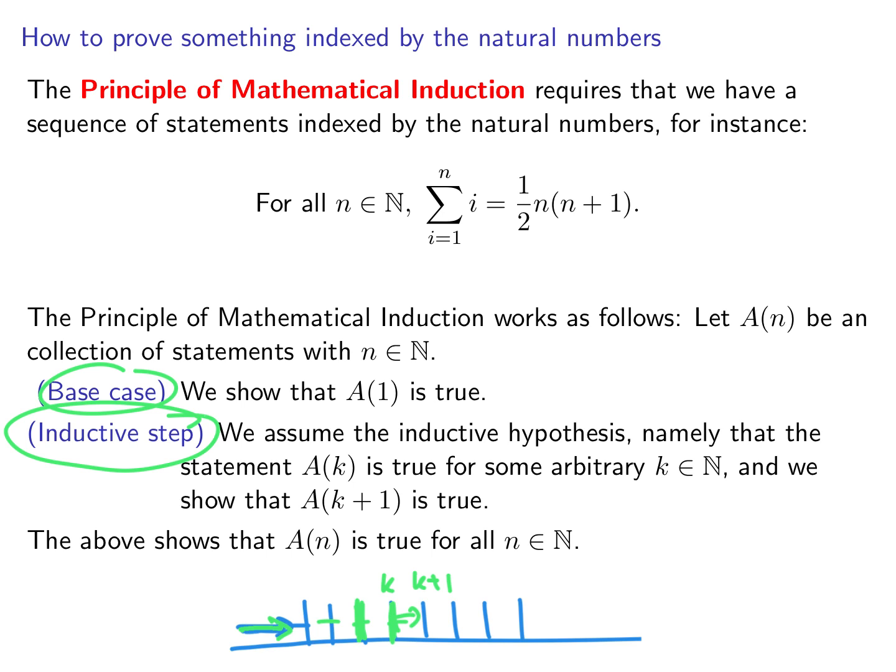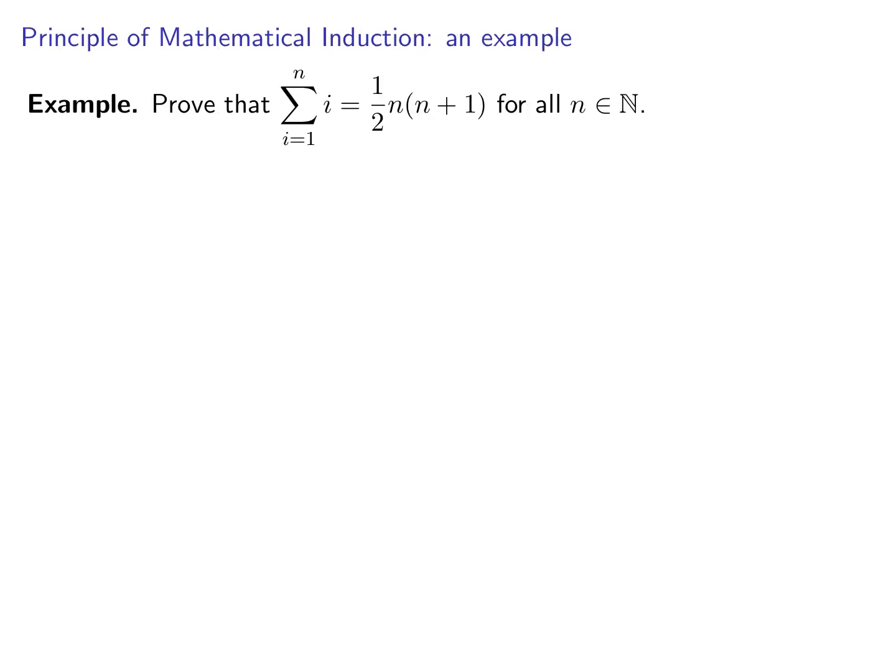So after an initial push, you have all of these dominoes falling to the end. Let's repeat that one more time. We show that A1 is true, assume that Ak is true for some k, and then we're going to show that Ak+1 is true. We're going to demonstrate with an example. It is exactly the statement that we had earlier.